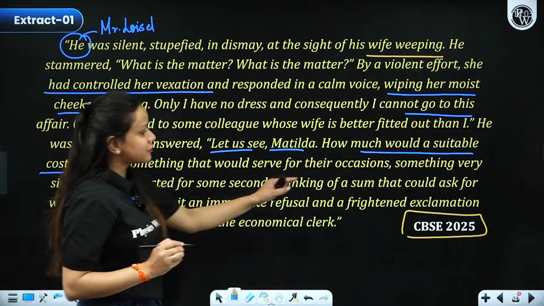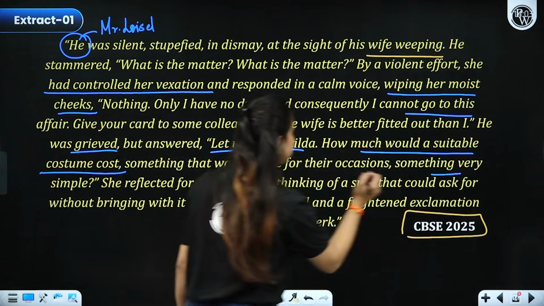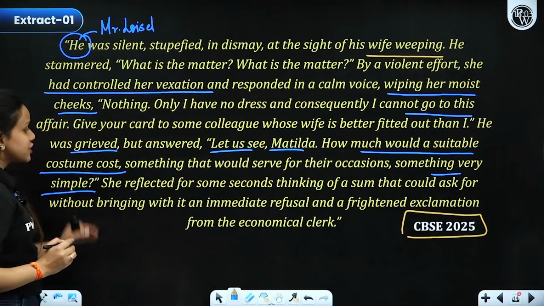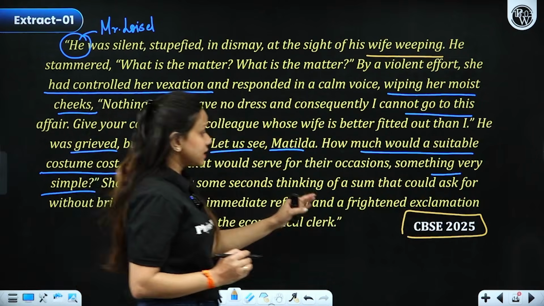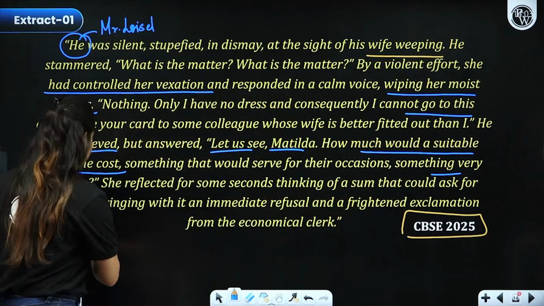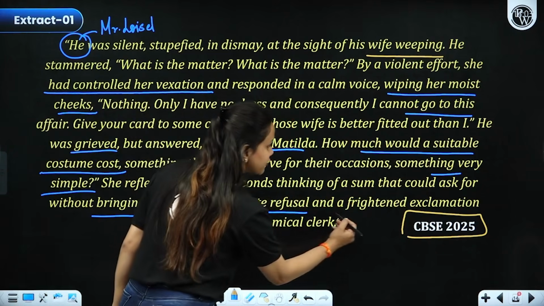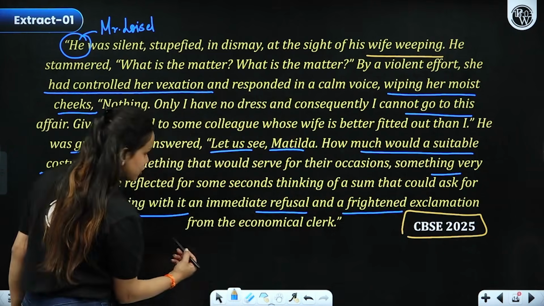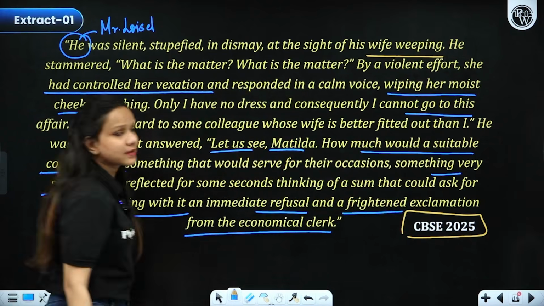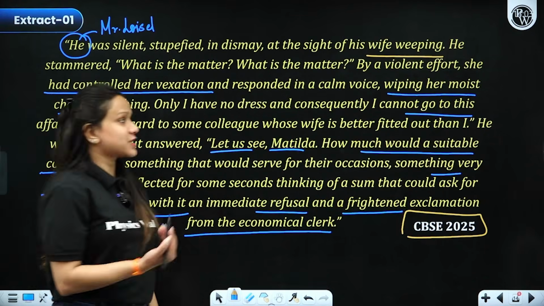"Something that would serve for the occasions, something very simple." She reflected for some seconds, thinking of a sum that she could ask for without bringing an immediate refusal and a frightened exclamation from the economical clerk. Now let's see the questions based on the same.